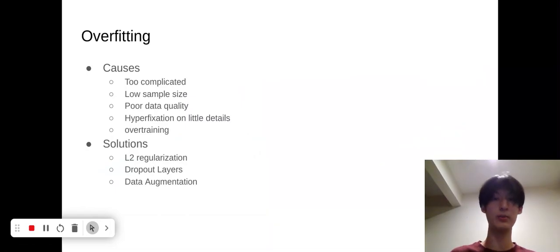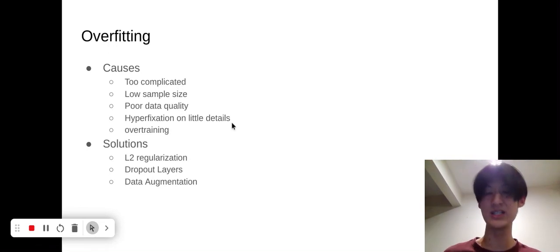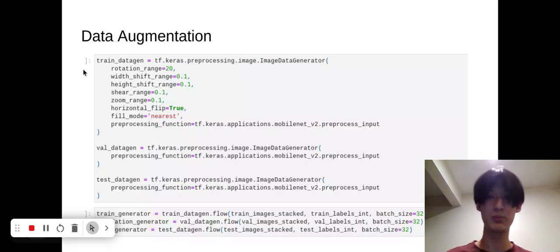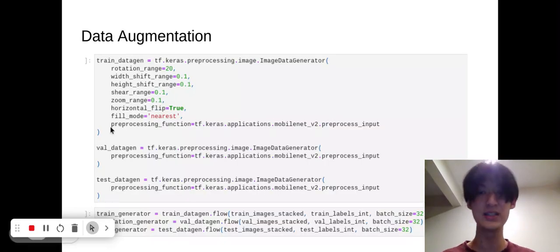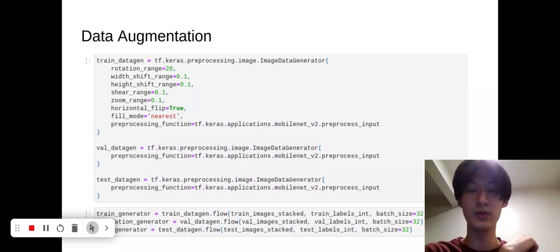So now we need to talk a little bit more about overfitting. Some of the causes of overfitting could be that the model is too complicated, low sample size, poor data quality, or hyperfixation on little details, so just overtraining. We want to solve that by using L2 regularization, dropout layers, and data augmentation. I'll briefly go over the data augmentation. I had the data generator from earlier, but instead of just having the preprocessed input from MobileNetV2, I also added some rotations, some shifts, and some zooms and stuff like that. So we had some data augmentation.